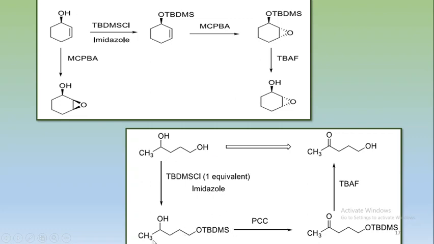And after this protection, we can use an oxidizing reagent like PCC. It only oxidizes this secondary alcohol into this carbonyl group. This is our desired product in which the oxidation of only this secondary alcohol is done. And in the last step, the deprotection can be done by using the fluoride source, and we got our desired product like this.